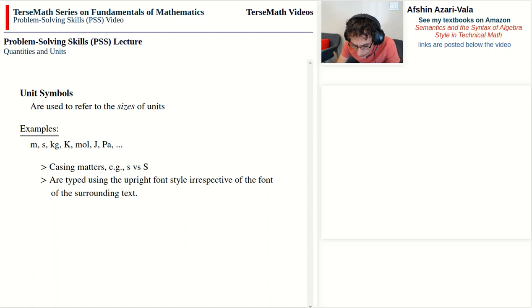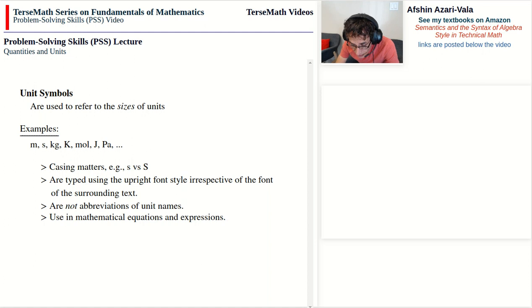All right, what's next? We've got quantity symbols and unit symbols. Unit symbols are not abbreviations of unit names. But again, we've been smart about it, and instead of just picking some arbitrary symbol, we pick a symbol that reminds us of the first letter of the name of the unit. So lowercase m, which is a symbol representing the size of the unit meter, reminds me of the letter m, which in turn reminds me of the size of the word meter.